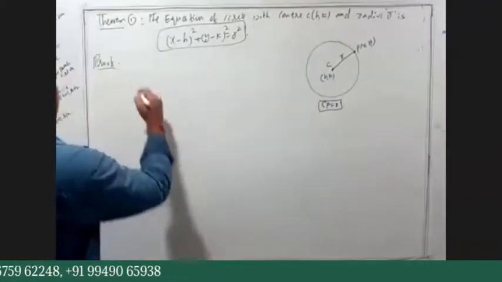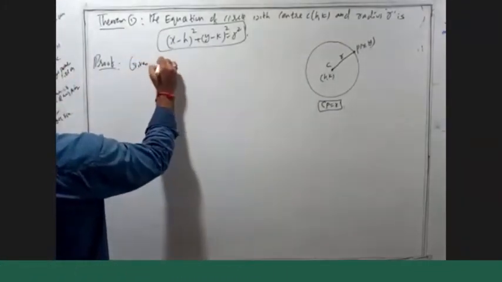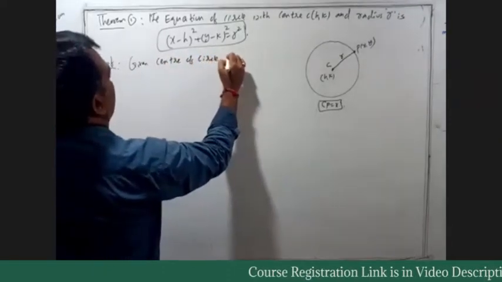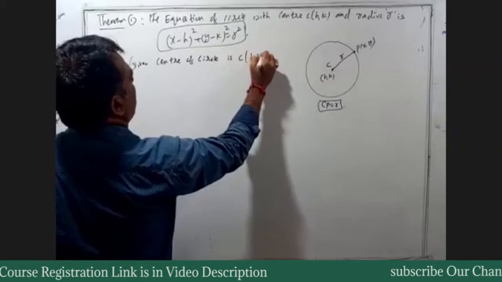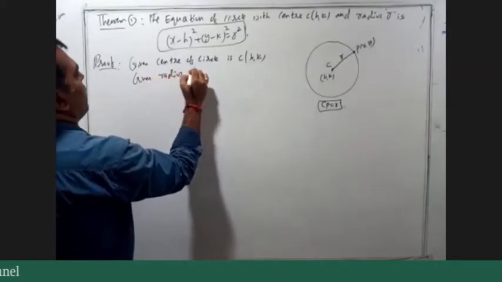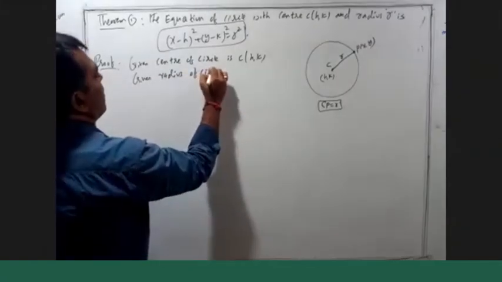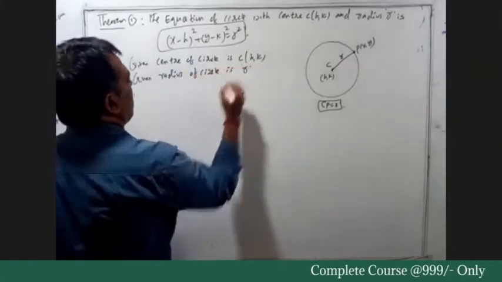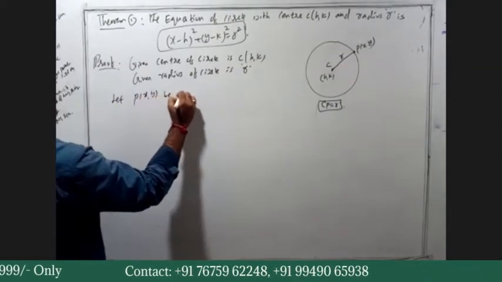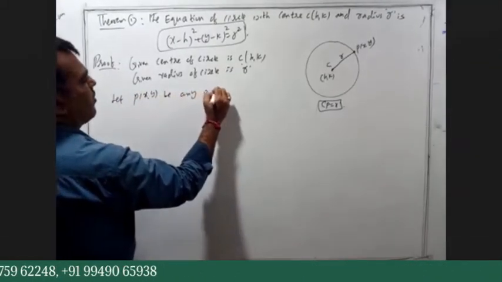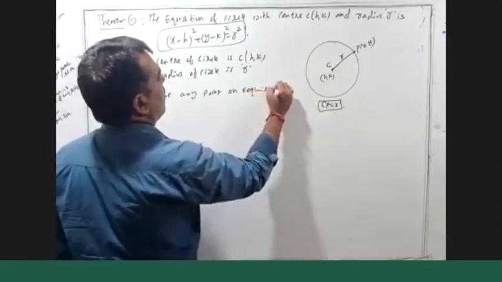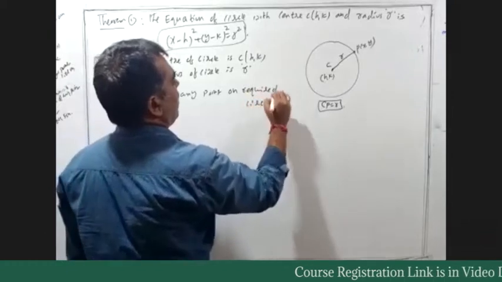How? First, the given center of the circle is C(h, k) and the given radius of the circle is r. Now let P(x, y) be any point on the required circle. Clear?